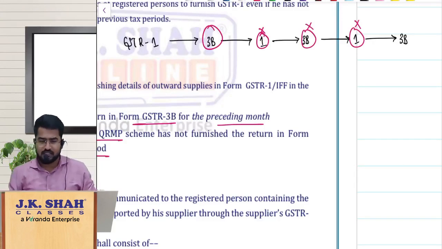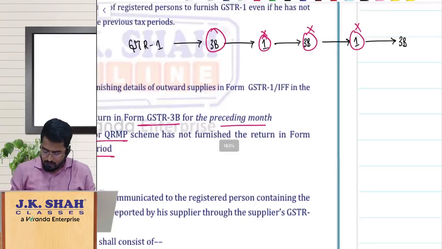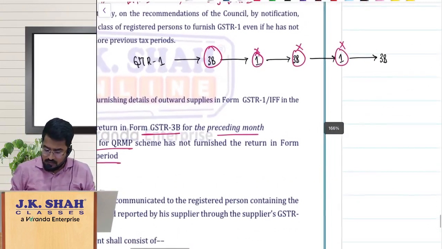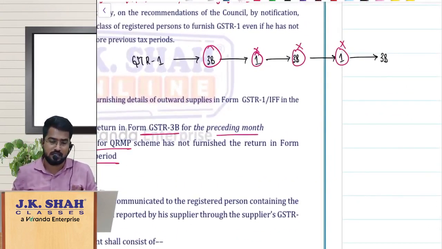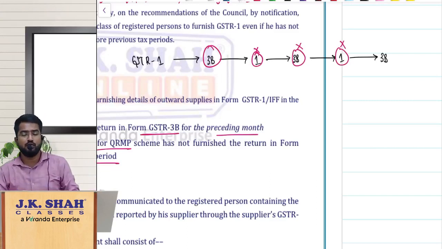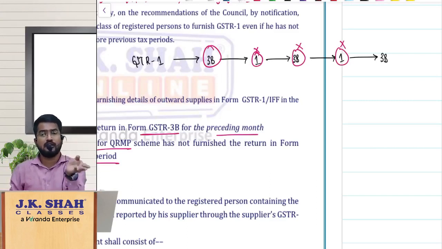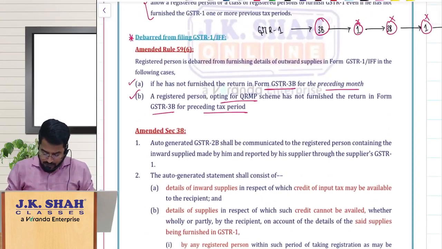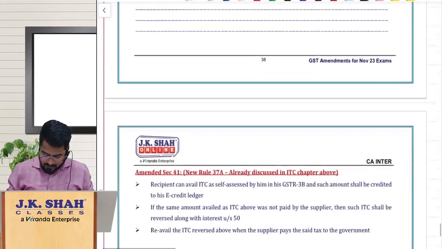This is the fundamental change which has been made in the law at the respective places. You might not be reading that at the respective places, but this is the conclusion. Please understand, the sequence should go on. GSTR 1 or IFF should be filed, then only you can file the 3B. 3B should be filed, then only you can go with GSTR 1 or IFF. So that is the sequence. Okay, fine. And one more thing is there, like you are debarred from filing GSTR 1